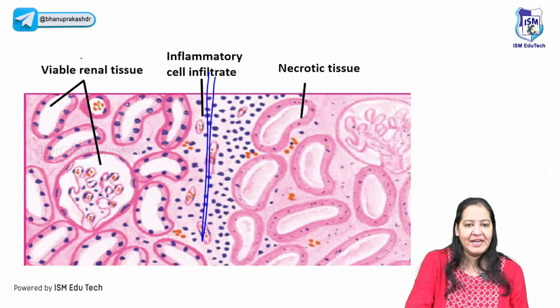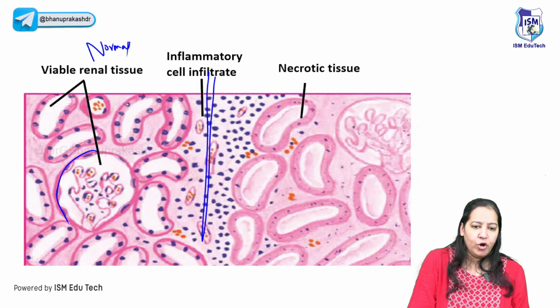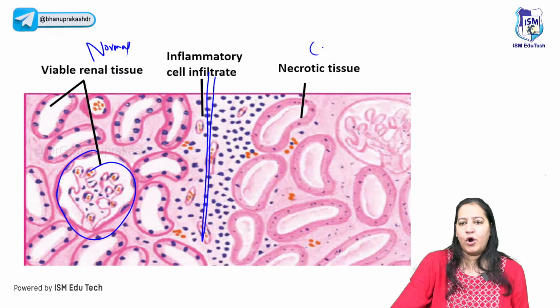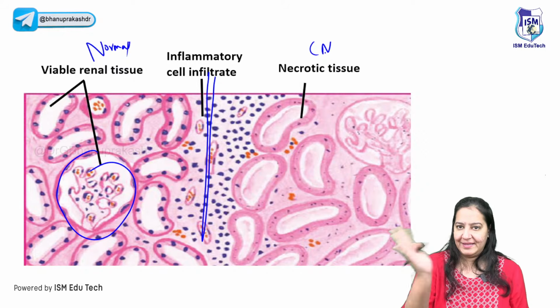Can you see the two kidneys? This is a normal kidney, with normal glomerulus and normal tubules. And this is a coagulative necrotic kidney. The same kidney, the same kidney.